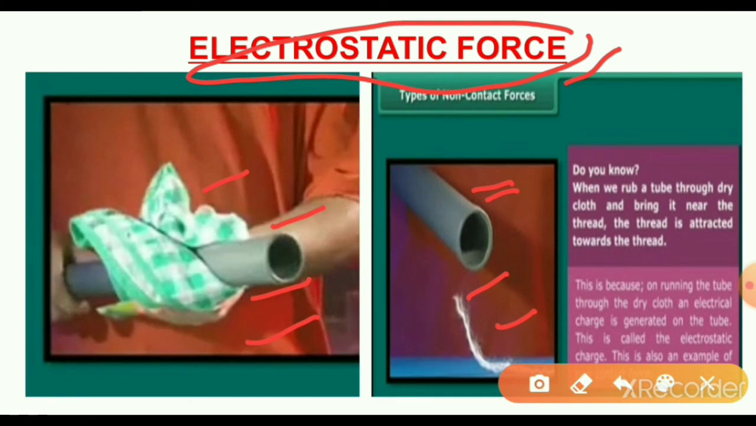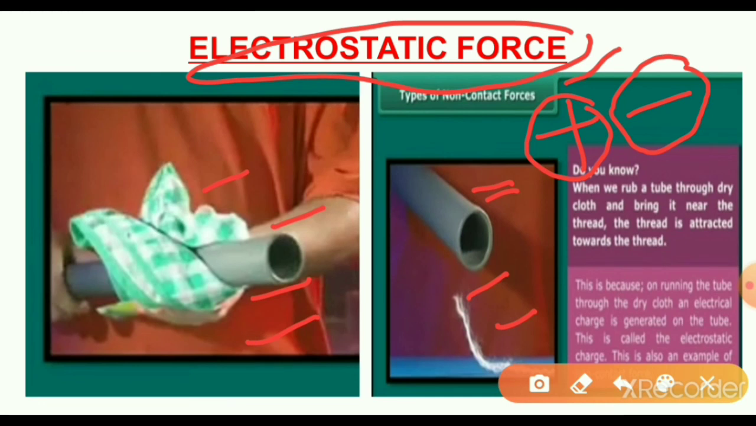Here, when a charged body exerts a force on another uncharged body, it is called electrostatic force. For example, say the charged body is positive and the other body is negative. A charged body attracts a body of the opposite charge. So the positive charged body attracts a negative charged body.